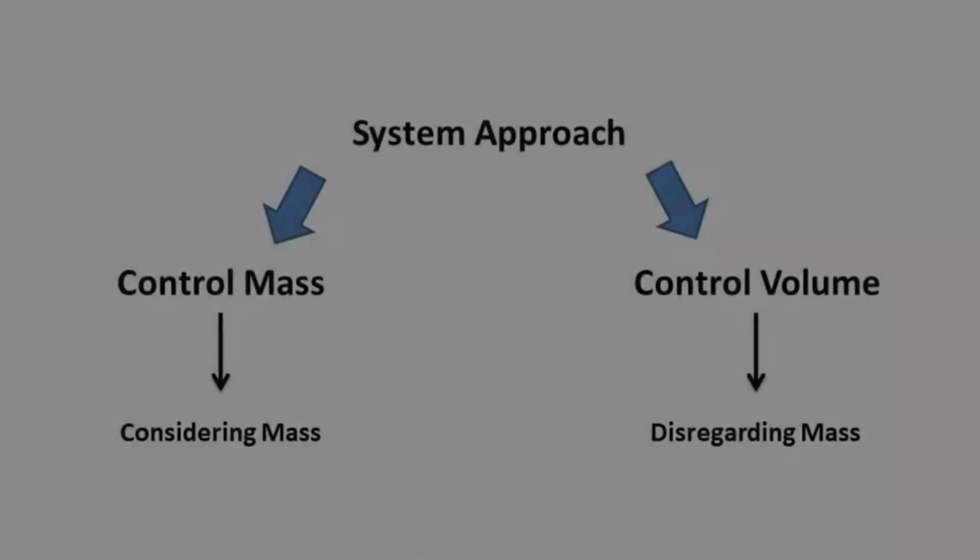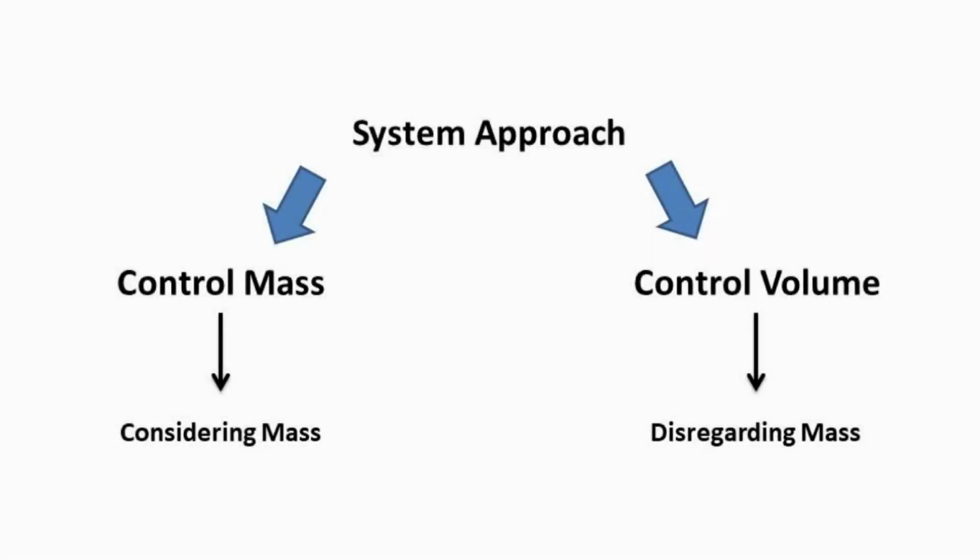The system approach has two approaches. One is control mass and another one is control volume. In control mass approach, we are going to consider mass, and in control volume approach, we are going to disregard mass. So let's understand them one by one.